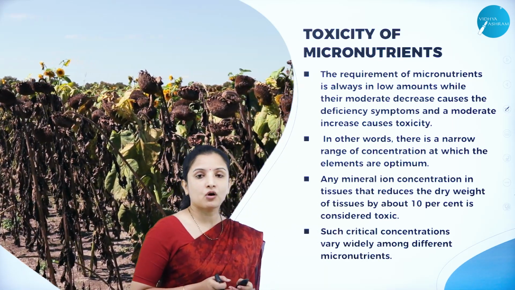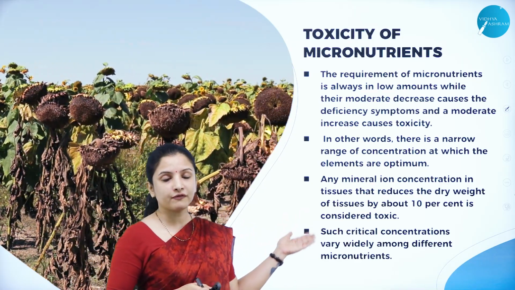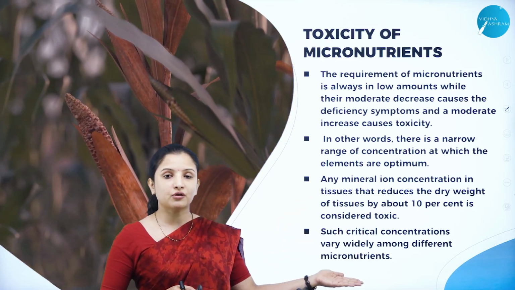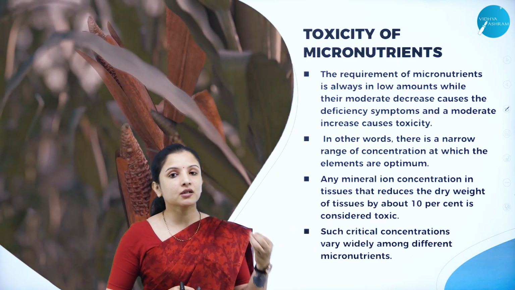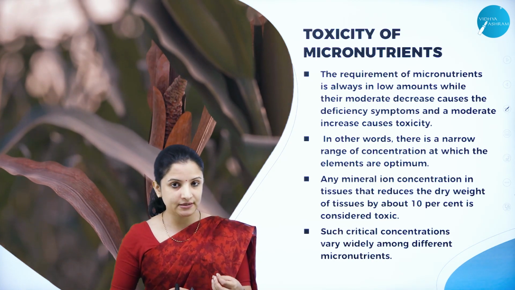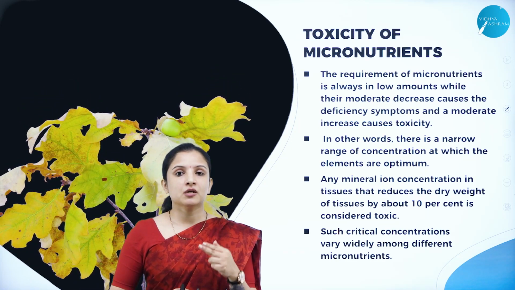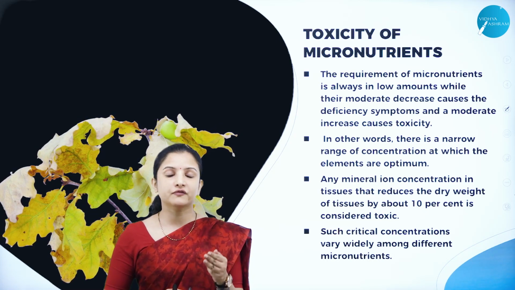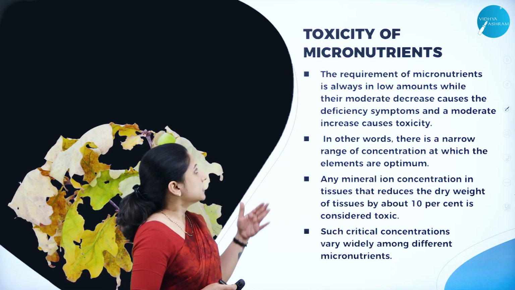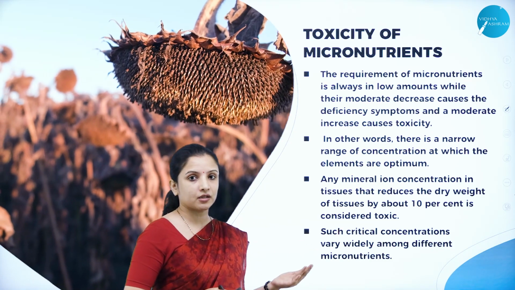So next, talking about the toxicity of micronutrients. What might happen if there is more of the micronutrients? So far we had studied the deficiency symptoms. If a lesser amount than the critical concentration is added to the soil, what happens to the plant? It will start showing deficiency symptoms such as chlorosis, necrosis, and inhibition of cell division, which results in the stunted growth of the plant, and it will also delay the flowering of the plant, all that we had studied. Here, what happens when it is added in excess, more than the critical concentration?